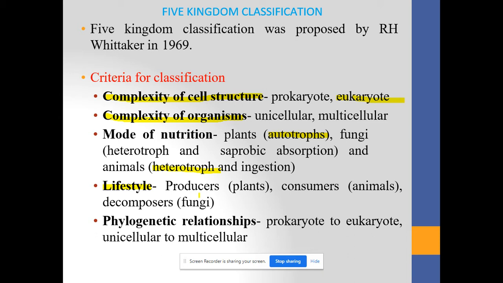All the organisms which are present in the ecosystem require energy to live, and organisms are grouped into three different classes on the basis of the procedure by which they are getting the energy.